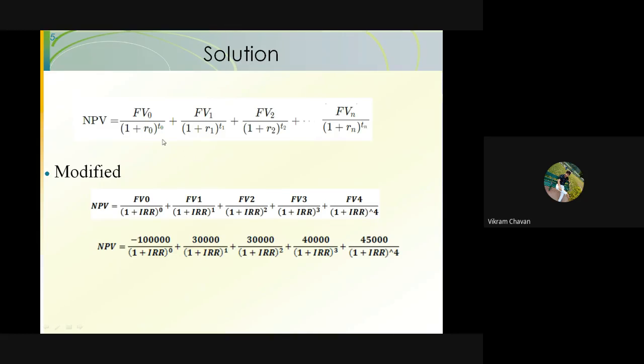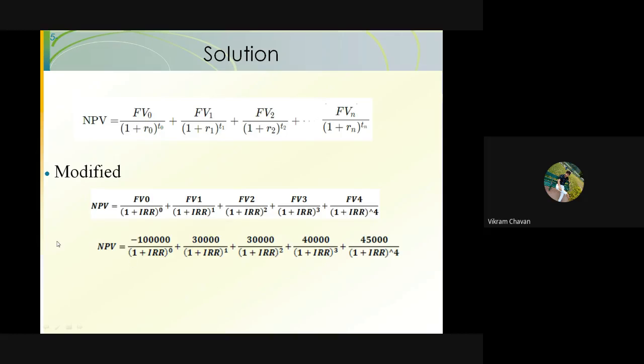So the NPV formula is modified according to IRR, and we have generated the formula according to our problem. This equation will be useful for guessing and finding out the net present values. Is everyone getting it? Shall we move ahead for the further calculations?